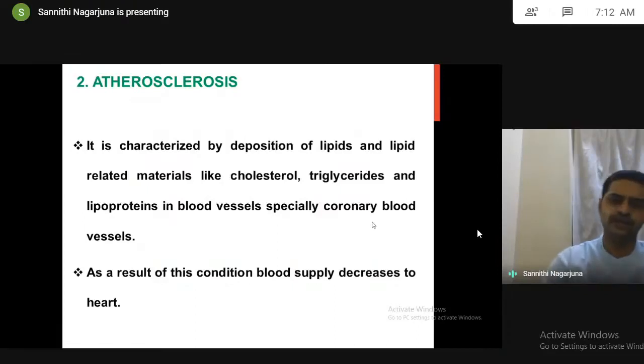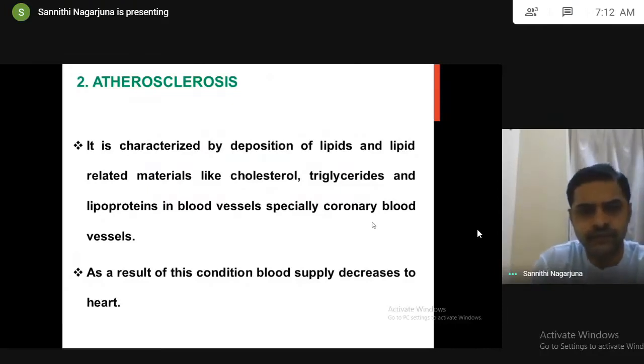So coming to the next disorder, atherosclerosis. What is atherosclerosis? It is characterized by, we all know, the deposition of lipids and lipid related materials like cholesterol, triglycerides, lipoproteins in the blood vessels, especially in the coronary blood vessels. That is very important. This is most important.